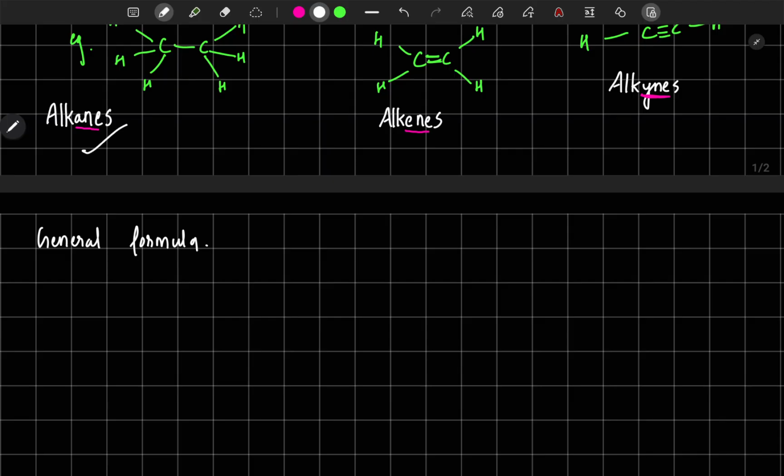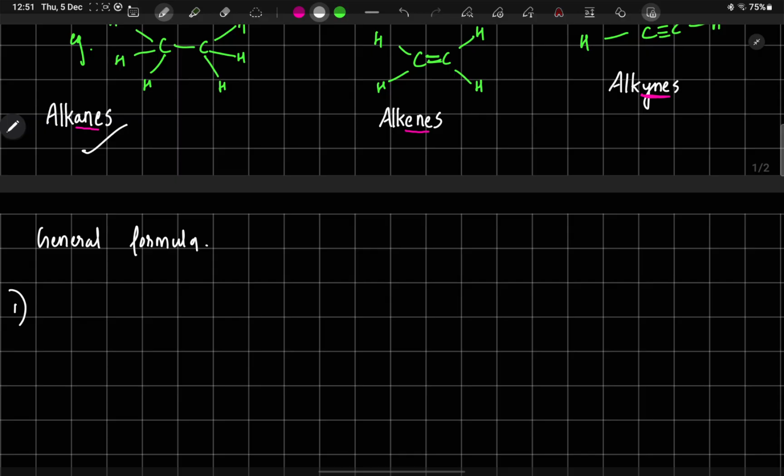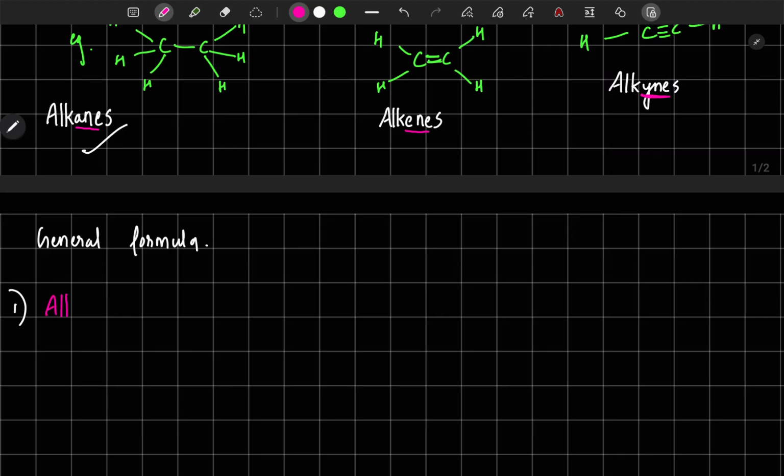This is like a family of compounds, also called a homologous series of alkanes. We will study homologous series in the next videos. Similarly, there can be a number of compounds in the alkene family, and similarly alkynes. If you write a general formula, we can find n number of compounds. First let us write the general formula of alkanes.